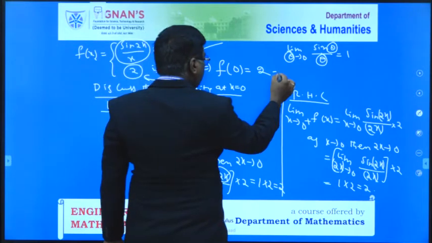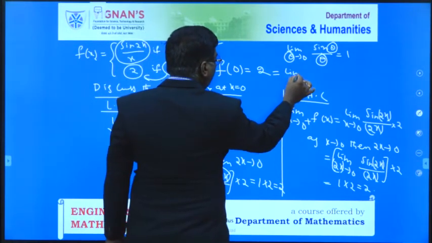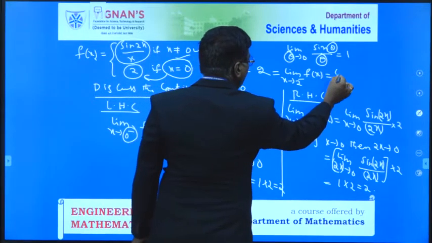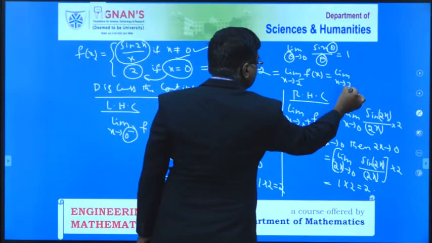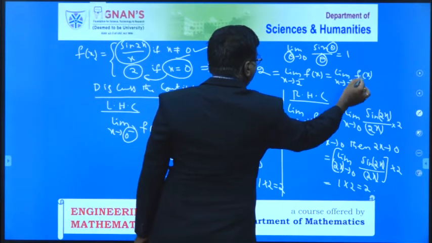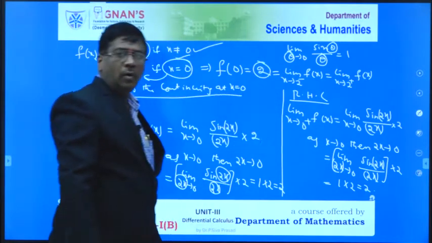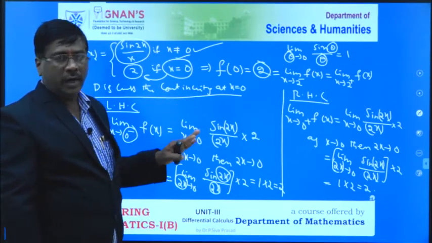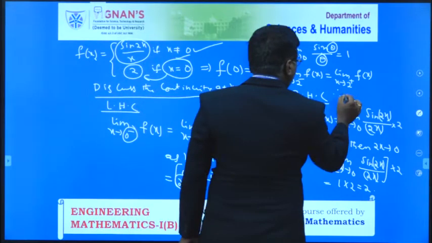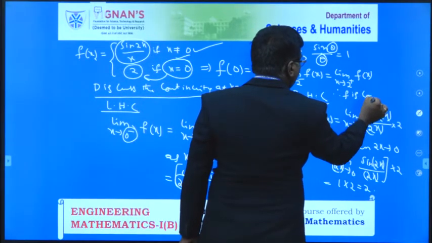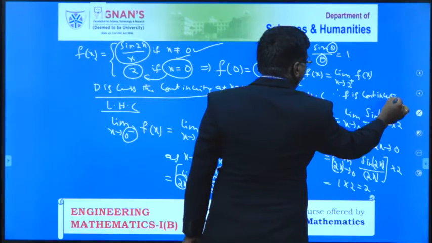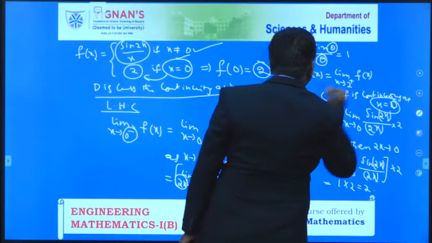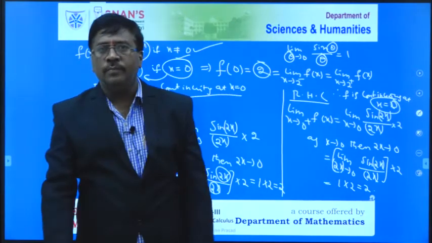This is equal to the left hand limit, limit of x tends to 2 minus f of x, equal to limit of x tends to 2 plus f of x. Both exist and both are equal to f of 0. Therefore, the function f of x is continuous at x equal to 0. Likewise, you have to write here. Therefore, f is continuous at x equal to 0.